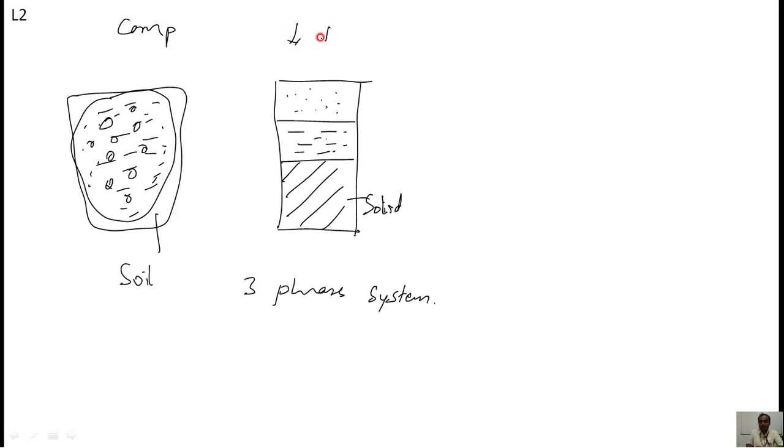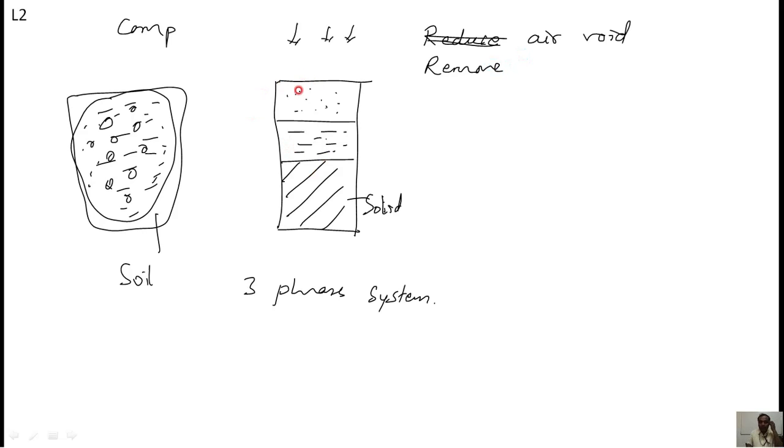What happens when we compact this soil? As in the definition you already know, we remove air voids. Instead of reduce, we will say we remove air voids.